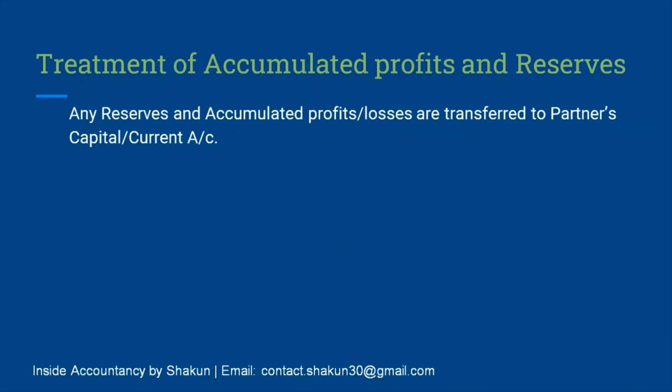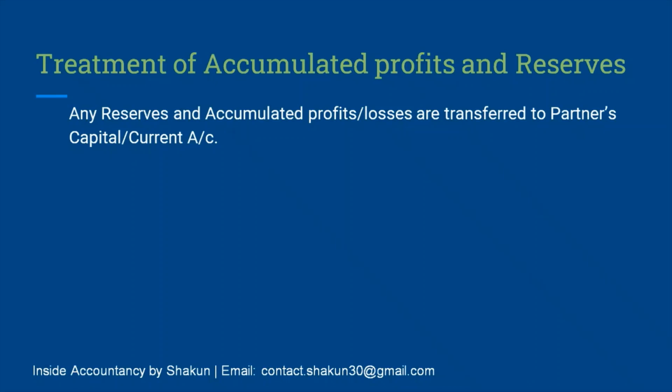Any accumulated profits or losses which are there at the time of reconstitution of the firm, they are always transferred to partners' capital or current account depending upon the method of preparing partners' capital account. So at the time of change in profit sharing ratio, the reserves or accumulated profits and losses exist in the books of the firm. That means the firm must have created some kinds of reserves and must have appropriated some amounts in profits which are kept for future use. These are transferred to partners' capital account if the capitals are fluctuating, or they are transferred to partners' current account if the capitals are fixed.